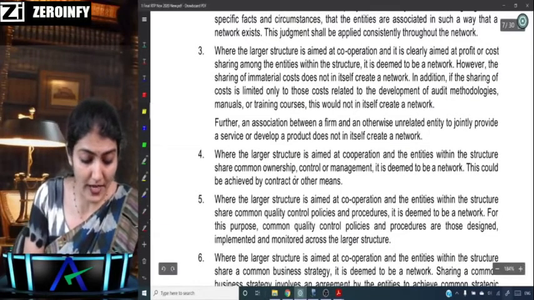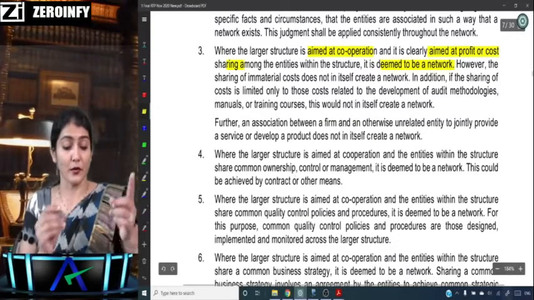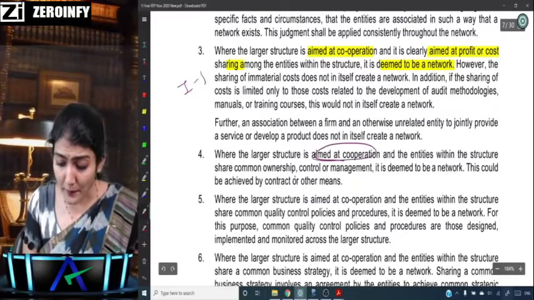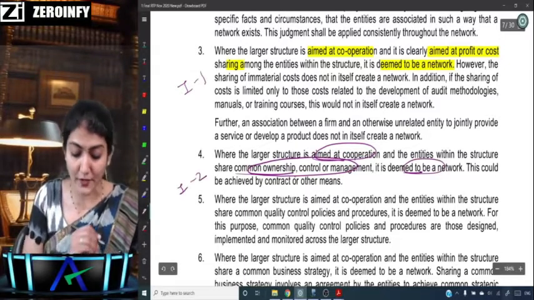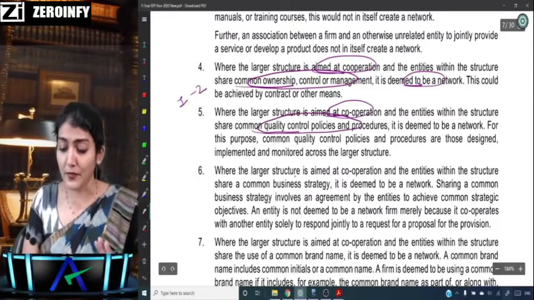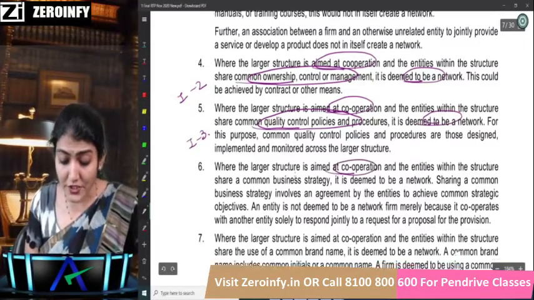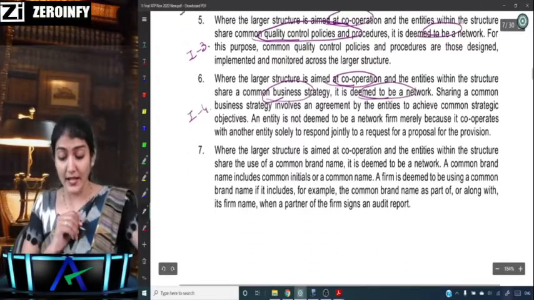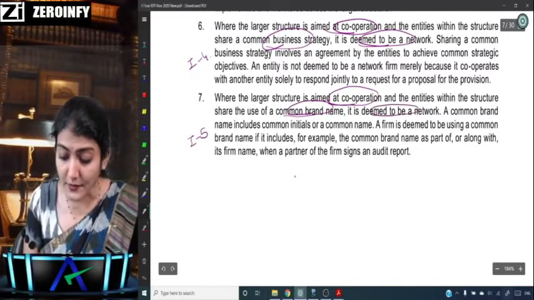If you see, aimed at cooperation and aimed at profit or cost sharing, deemed to be a network. So what combination did I say this is? 1,1. Then aimed at cooperation and shares common ownership, management, control, again deemed to be a network. So 1,2. Then aimed at cooperation and common quality control policies and procedures, deemed to be a network. So this is 1,3. Aimed at cooperation and common business strategy, so that is 1,4, again deemed to be a network. Then aimed at cooperation and use of a common brand name, 1,5, again deemed to be a network.